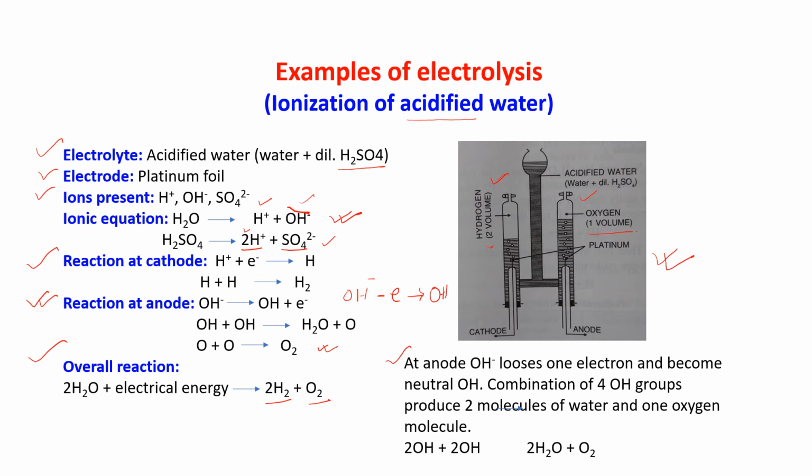At the anode, OH- loses 1 electron and becomes neutral OH. Combination of 4 OH groups produces 2 molecules of water and 1 oxygen molecule. Okay, now what is happening? 2OH and 2OH is giving you 2H2O plus O2.